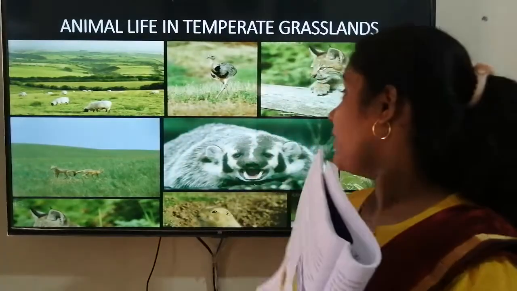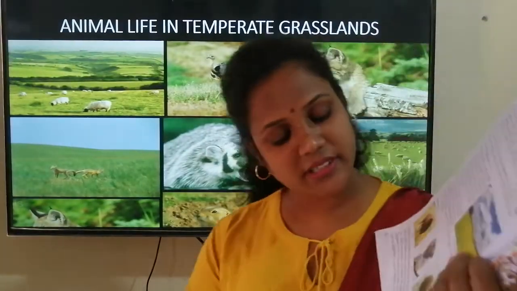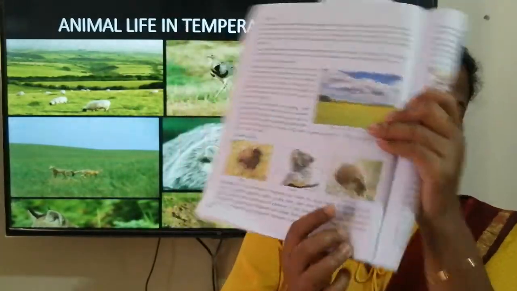See the picture here, there is a picture of the hedgehog. Here it is given, the picture in the book, picture of hedgehog. Okay, so all the grasslands have different animals. Mostly they are herbivorous. Llamas, anacondas are found in the southern hemisphere. So I told you the northern hemisphere has deer, bear, grizzly bear, zebra, elephant, okay, bison. And if we come to the southern hemisphere, in South America, Australia, South Africa, then we have different animals. Here you have llamas and anacondas, kangaroos, which are in Australia, koalas also you will find in Australia.